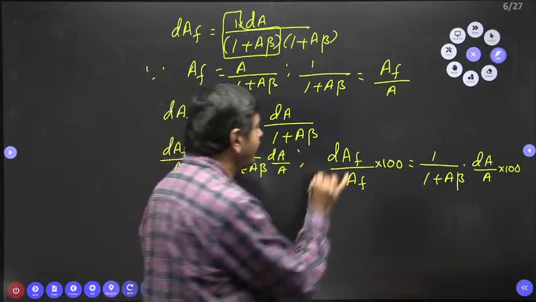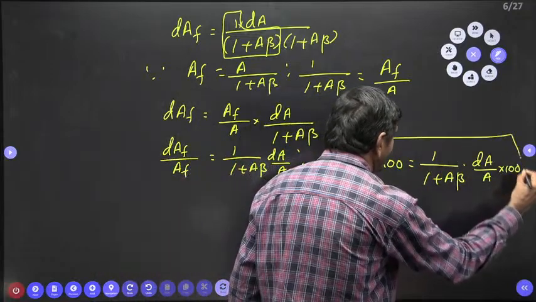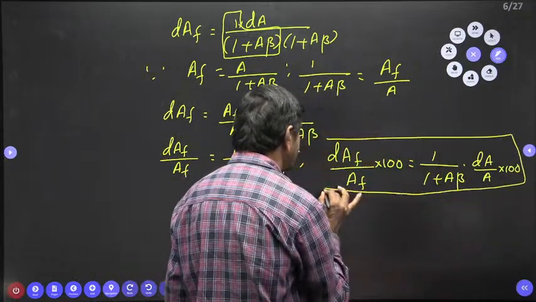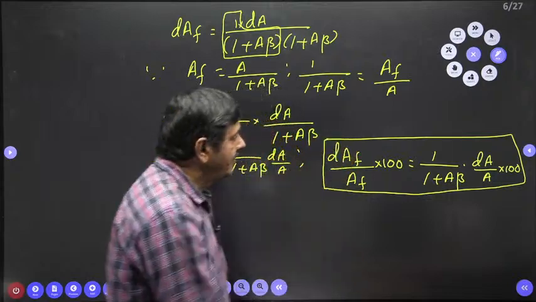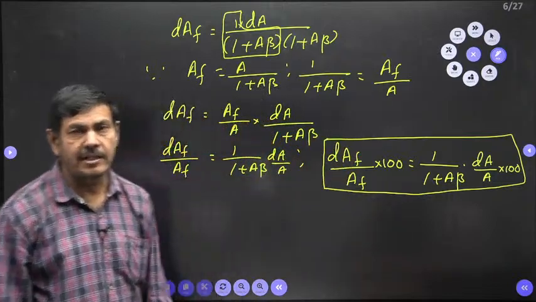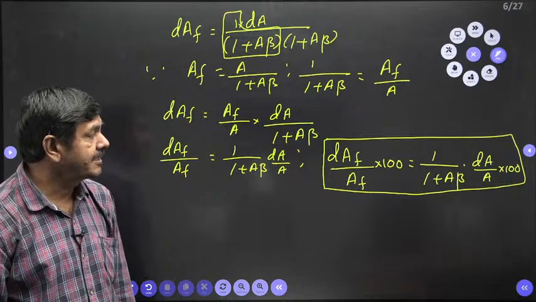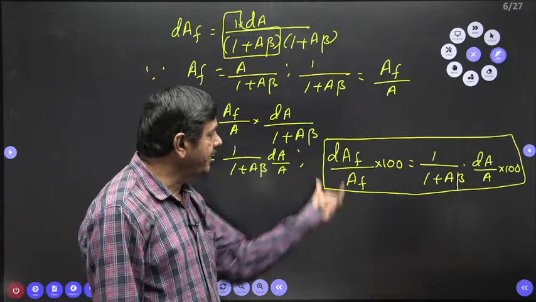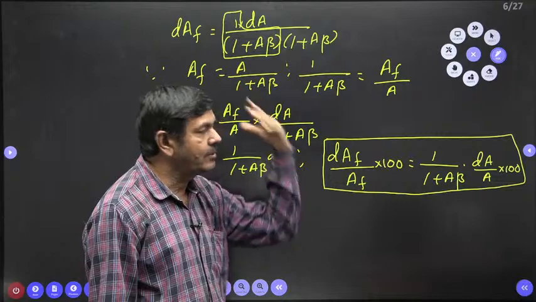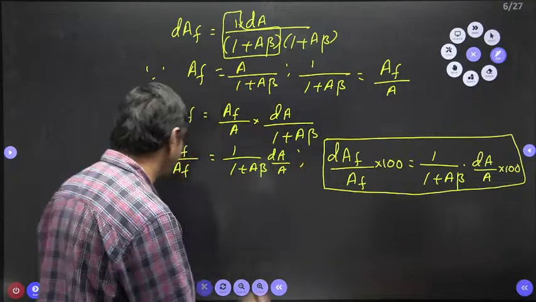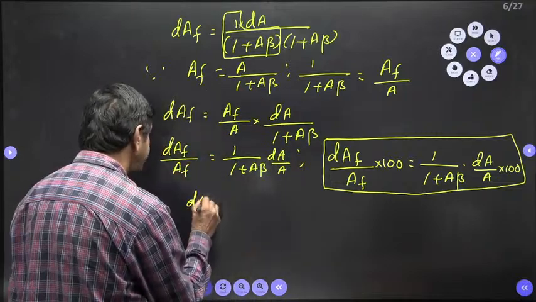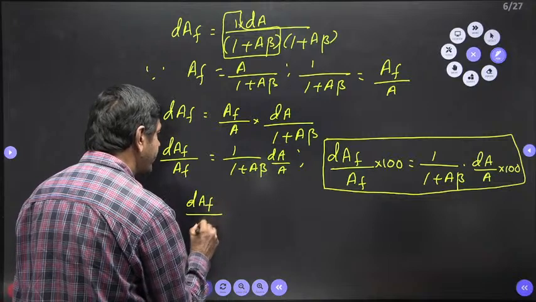So this is the formula you must remember. No need to derive, I did that just for understanding the purpose. If you know this formula, directly you can apply. It's not a big task. What is asked in the problem is dAF by AF into 100 equal to how much, that we can determine. Change of this feedback gain is required.